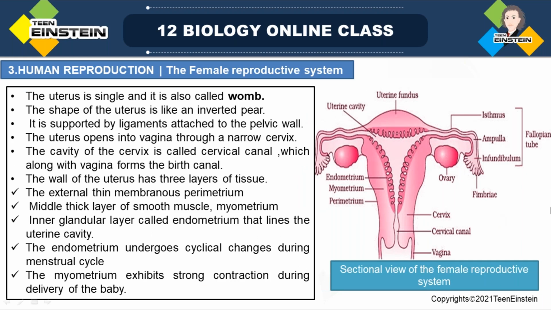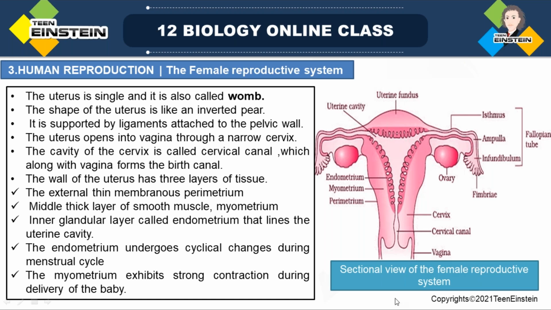See, the uterus is also called the womb, and it is a single structure. The uterus has an inverted pear shape. You can see here the inverted pear shape. We have already said that it is attached to the pelvic wall with the help of supporting ligaments.